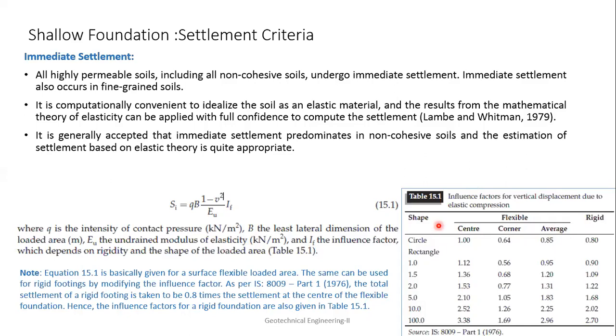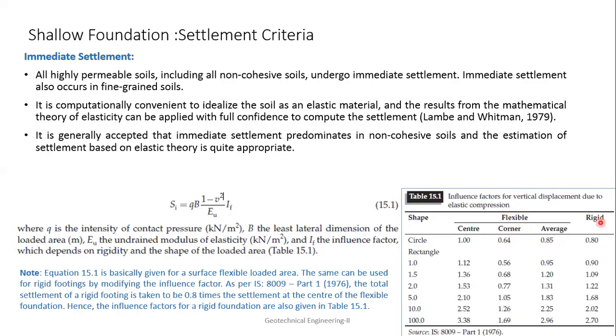For a circle, the values are 1, 0.64, 0.85. For a rectangle, the values given are for different L by B ratios. L by B equal to 1 means a square foundation, then 1.5, 2, 5, 10, 100. When the ratio is 10 or 100, the footing nearly behaves like a strip footing, so keep that in mind. Accordingly, the settlement at the center and at the corner will be found. These are the vertical displacements when the footing is flexible.